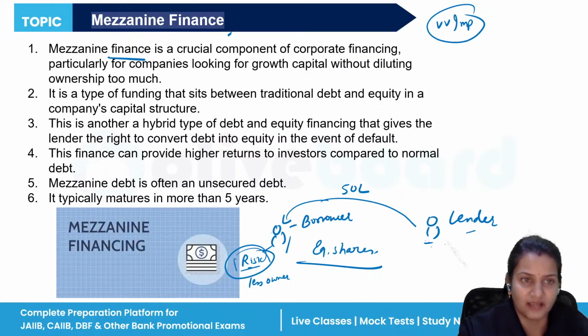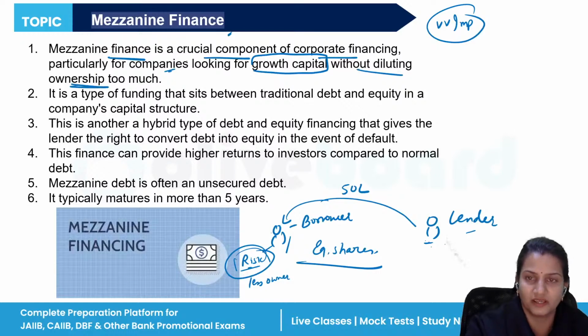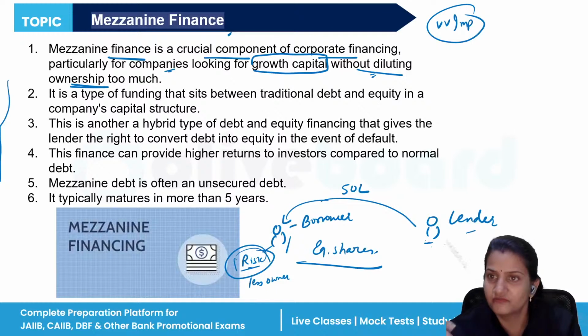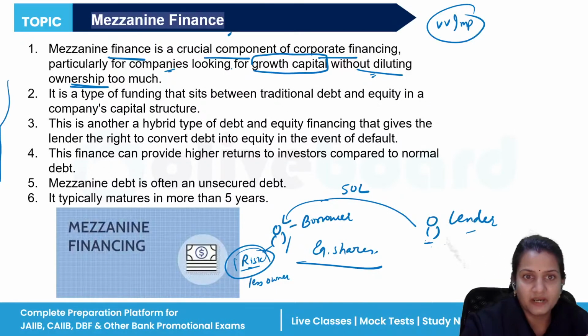Mezzanine finance is a crucial concept of corporate financing, particularly for companies looking for growth without diluting ownership too much. Every statement of mezzanine finance is very, very important: for companies looking for growth capital without diluting ownership too much. So in this case, the borrower will not be able to get more ownership of the company. It is a type of funding that sits between traditional debt and equity in a company's capital structure.